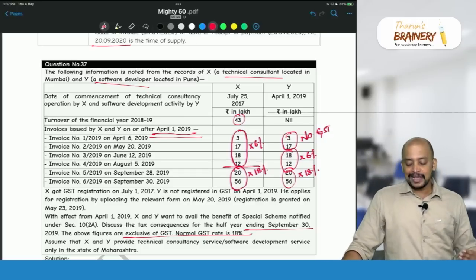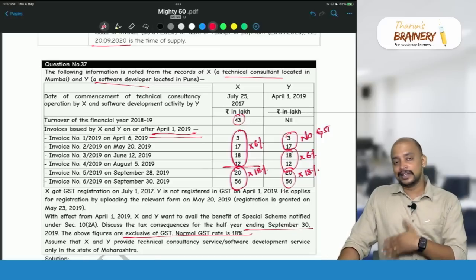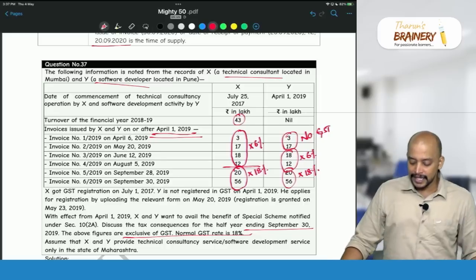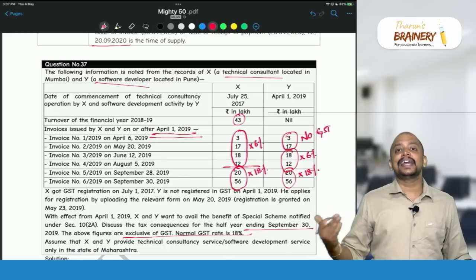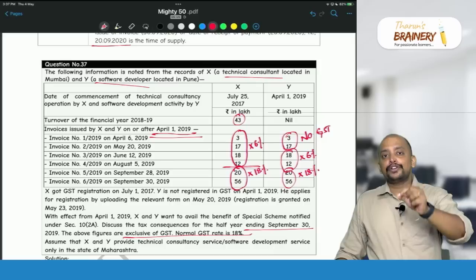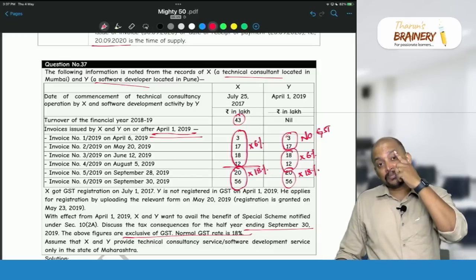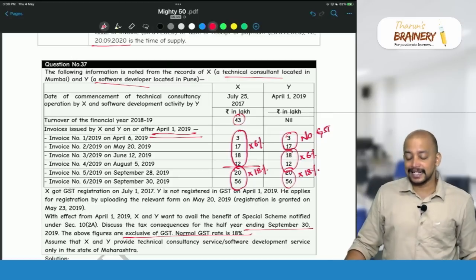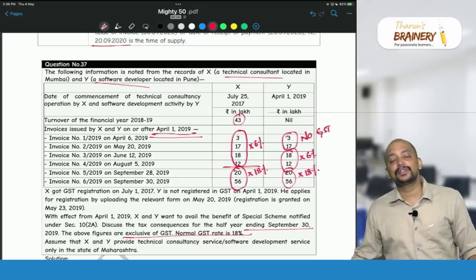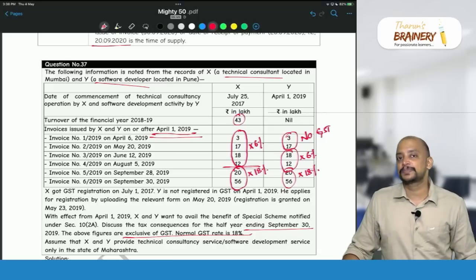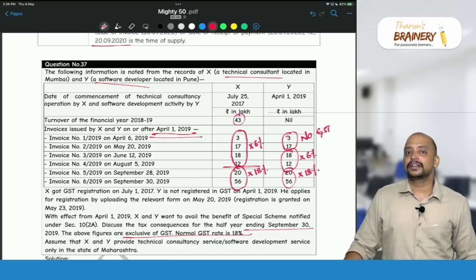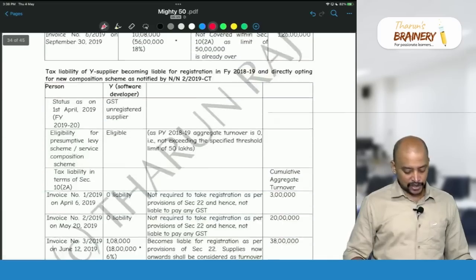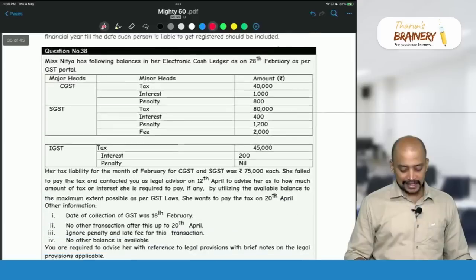So first 20 lakhs, there is no liability, no need to pay GST. Suppose it is not 17 but 18, because of a particular invoice you are crossing 20 lakhs, from that invoice onwards you need to pay GST, which means only 3 lakhs no GST. That 17 becomes 18 now, and from that onwards you need to pay GST at 6% up to 50 lakhs. So remember that. This question is based on those points, and the answer we have done.